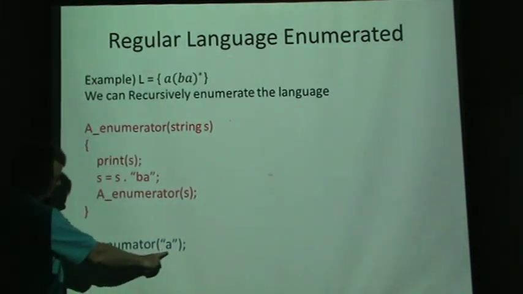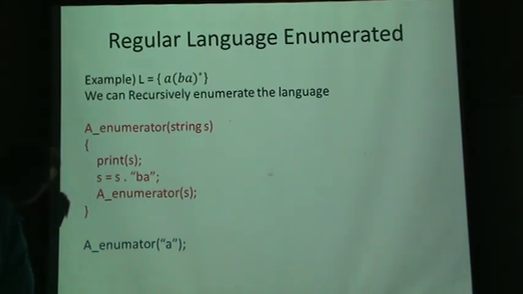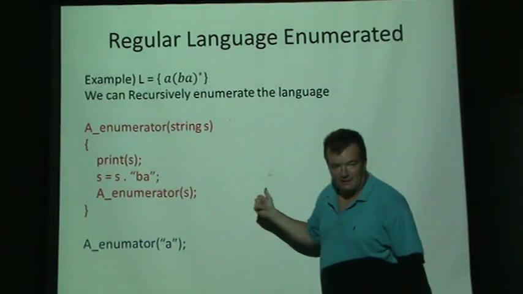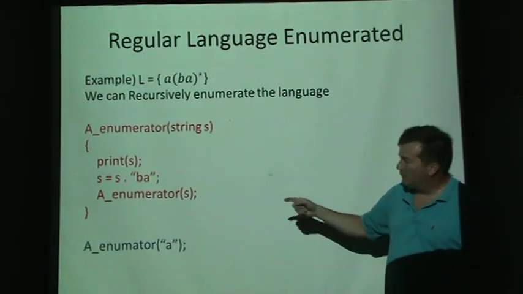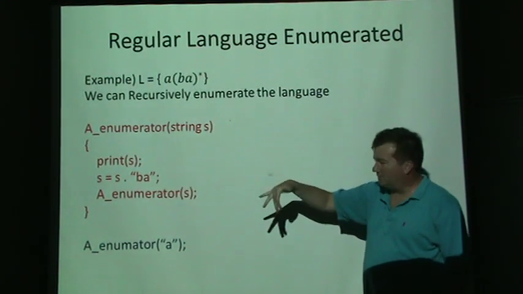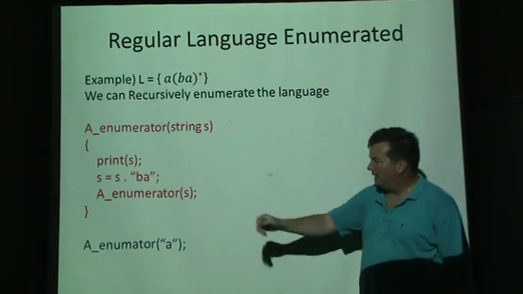We can call it with an A to start with. So we call the enumerator and let it run. Now this would run forever, right? Because we just keep concatenating a BA onto the end of the last thing we printed and print that one out.